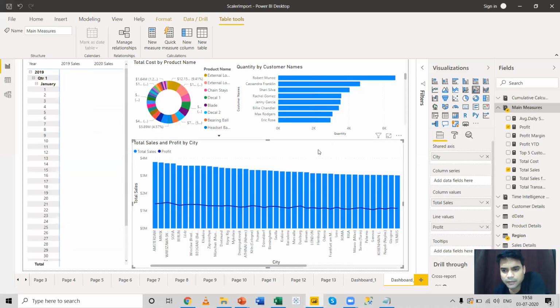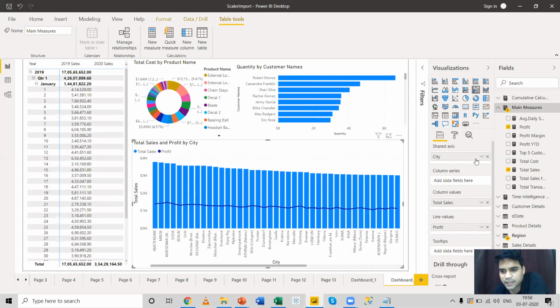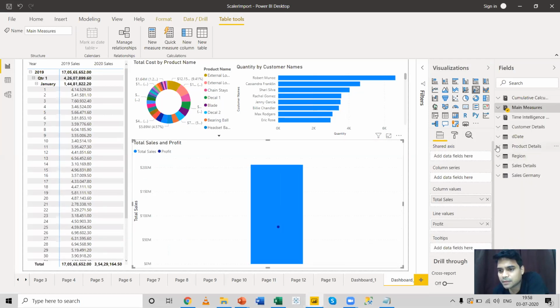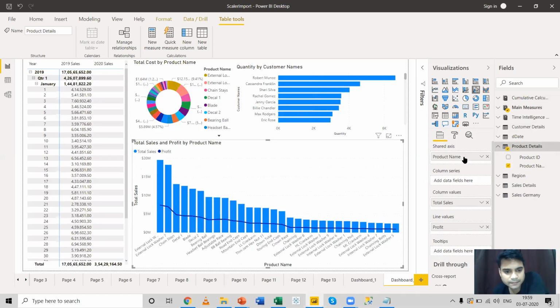So what I was thinking, why can't we change this city with a product name? So that will give an accurate answer. Yeah, that looks good.